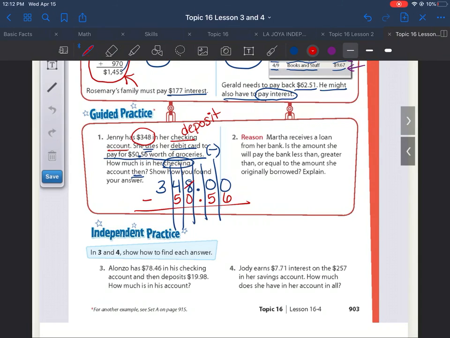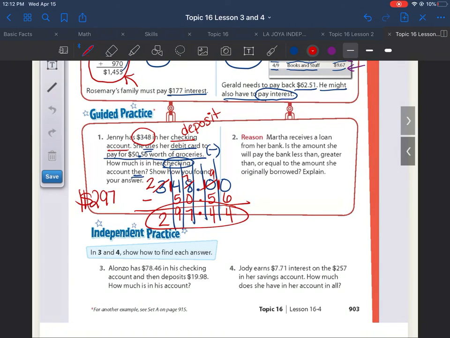0 minus 6, we cannot. So we go to the 8. The 8 becomes a 7, and the 0 becomes a 10. I regroup again. The 0 becomes a 9, and the next one becomes a 10. 10 minus 6 is 4. 9 minus 5 is 4. 7 minus 0 is 7. 4 minus 5, we cannot. So the 3 becomes a 2, and the 4 becomes a 14. 14 minus 5 is going to be 9. And 2 minus nothing is 2.